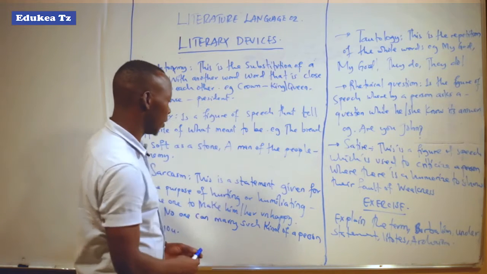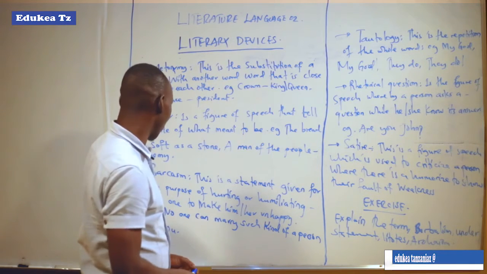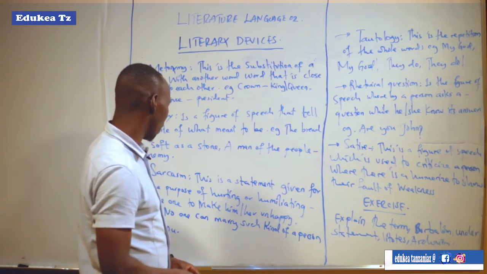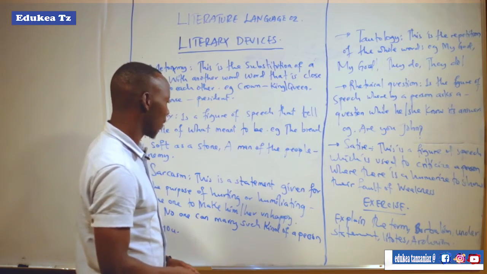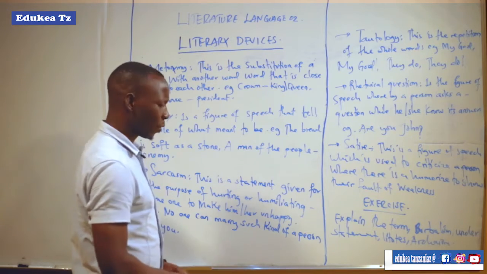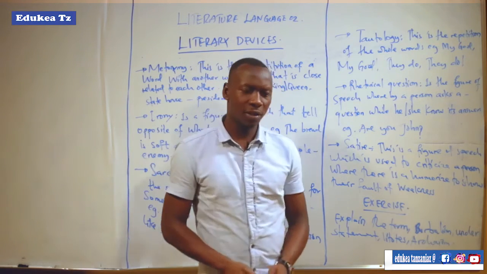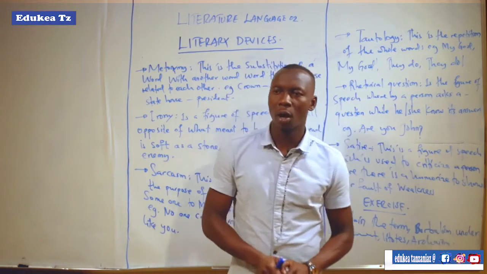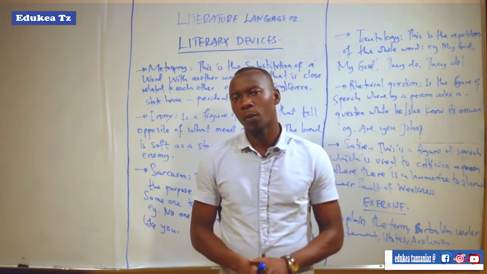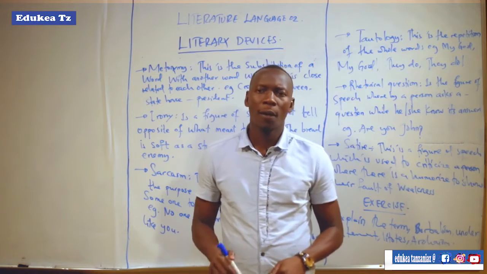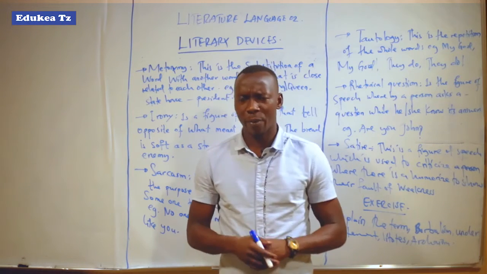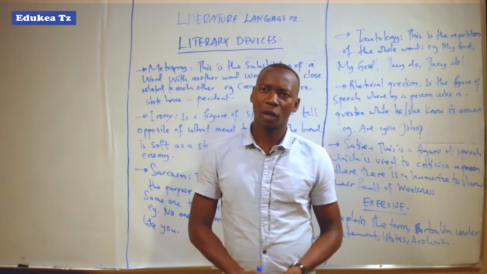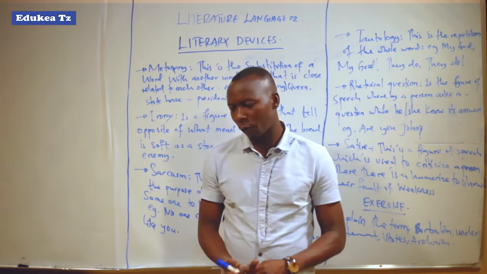Sarcasm is a statement given for the purpose of hurting or humiliating someone to make him or her unhappy. So when you are talking about sarcasm, this is the situation of humiliating somebody, or using insulting words to a person to make him unhappy, sad, or feel bad.